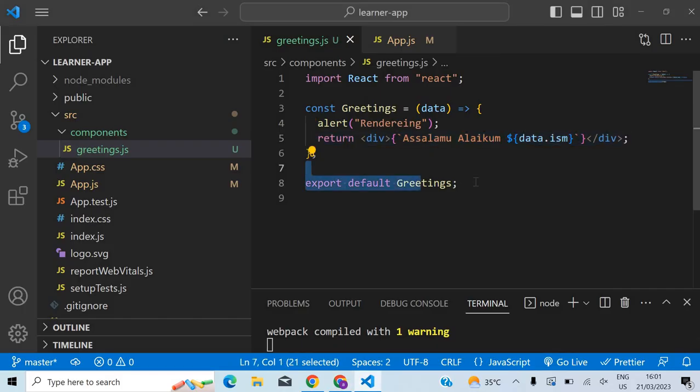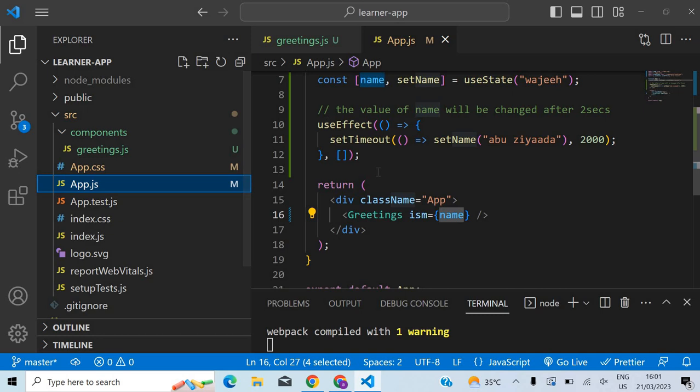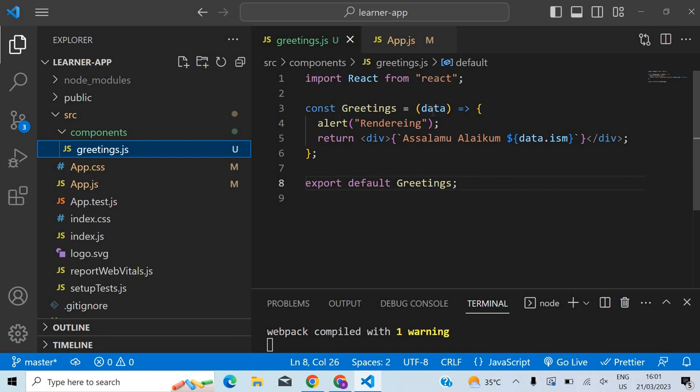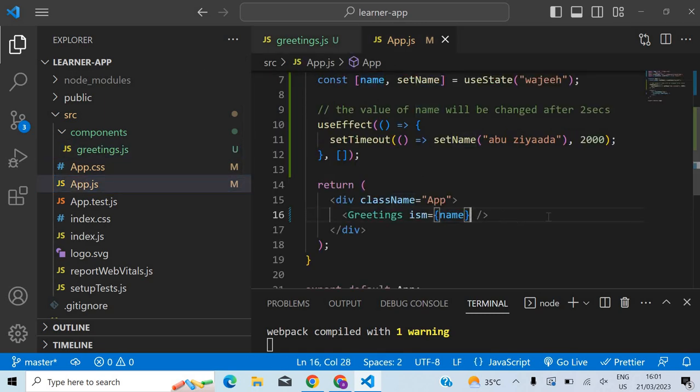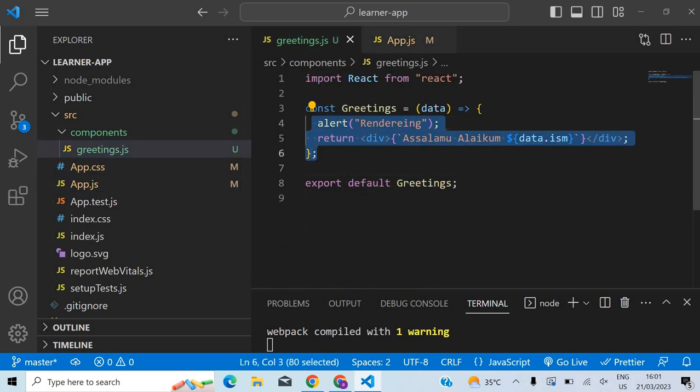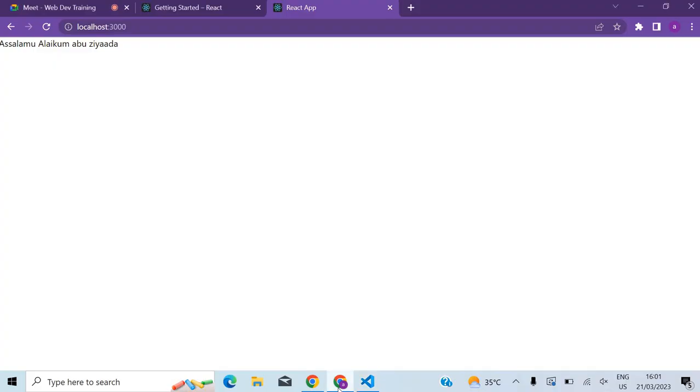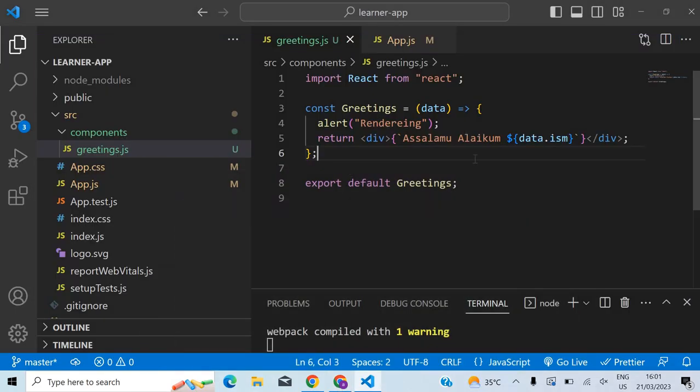So this is the concept of props. Props is a way using which you can share data from your parent to your children. That's one thing. The second thing is, whenever a prop changes, even if only one of the props changes, not the entire set, like if you're giving multiple props right here, name, wadifa, even if one of the props changes, then the entire code will run once again. The entire child will re-render, and everything will be updated. This is the concept of props.